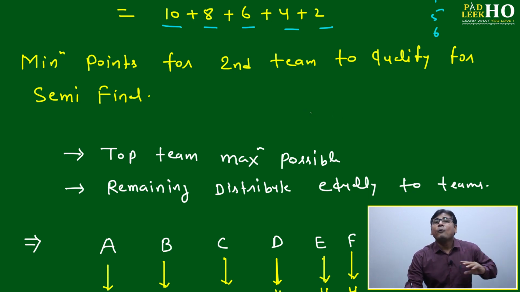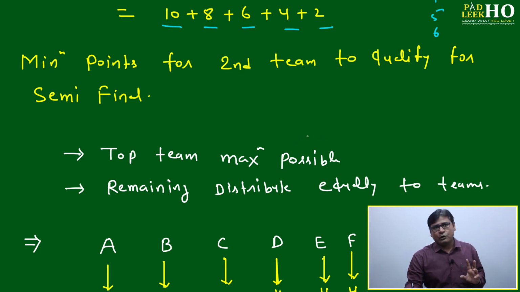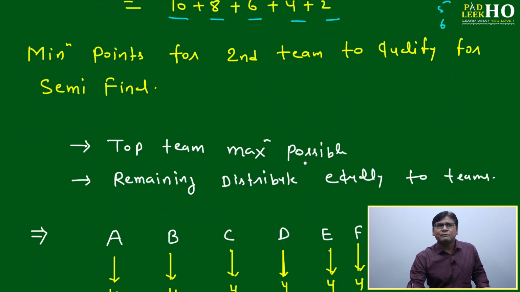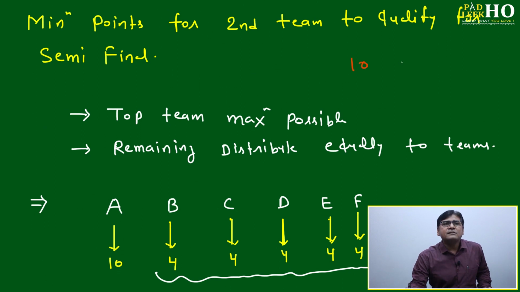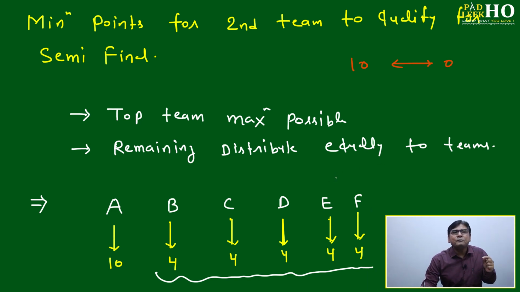One idea here: more than 10 not a single team can get, because with 6 teams, they can play a maximum of 5 matches against each other. If he wins all 5 matches, then he will get 10 points. So the maximum will be 10, and the minimum can be 0. Minimum 0 means the lowest team is not winning a single match. That can be possible. Then these points will oscillate between 10 and 0, that much only. Now we only have to find, based on the number pattern, what can be the minimum points for the second team to qualify for the semi-final.